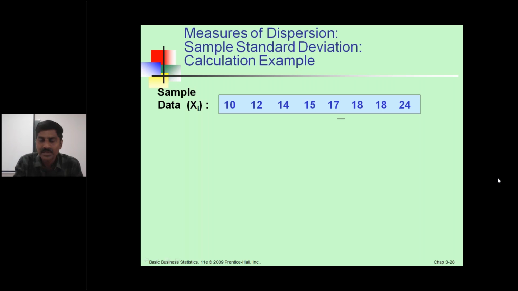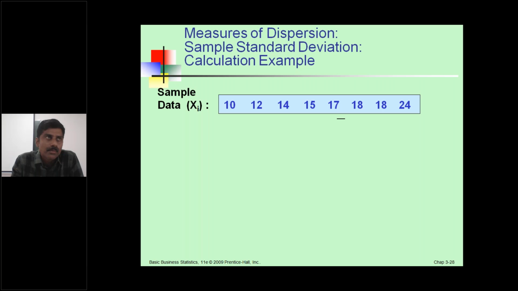Here, how many values are there? Eight, sir. n equals 8.